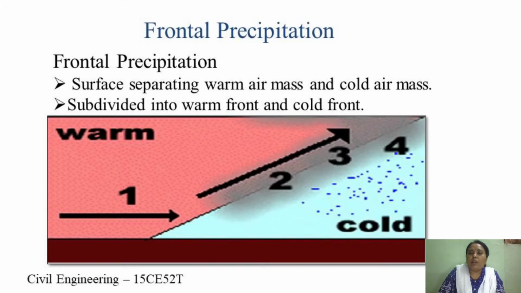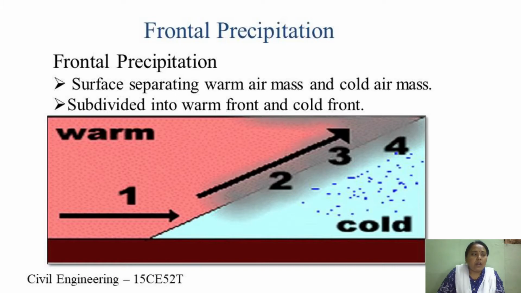So coming to frontal precipitation, a front is an interface between two distinct air masses. You can see in the above slide that there are two different air masses here. One is a warm front and the other one is a cold front. The surface separating the two fronts, you call it a frontal surface.